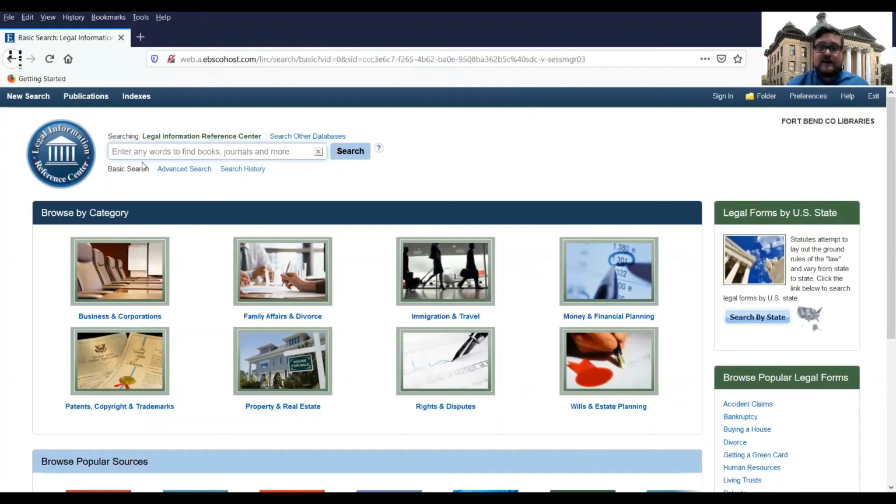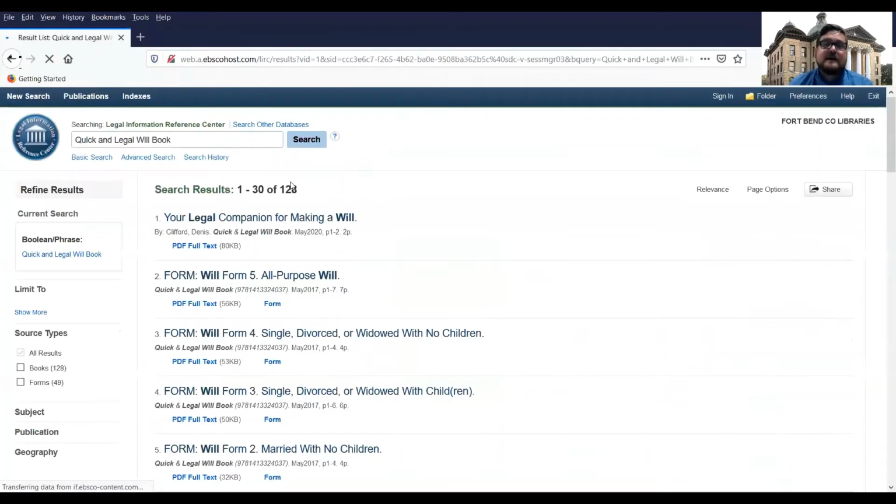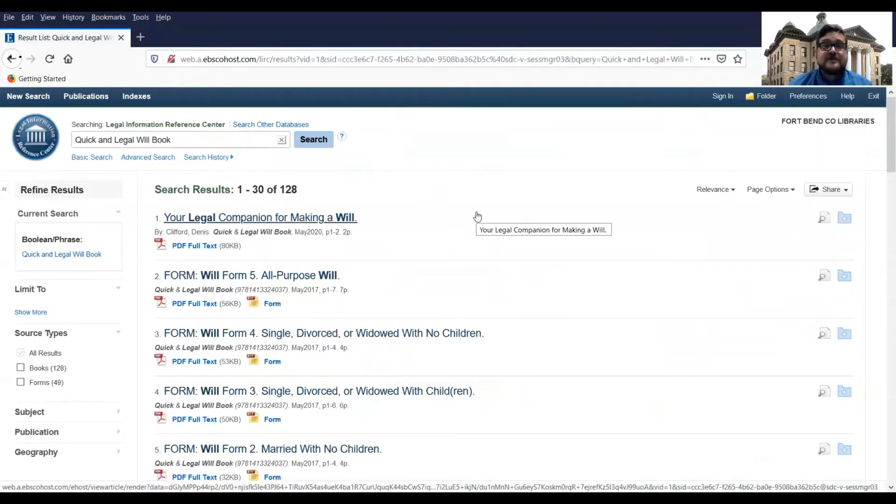Now, I'm going to show you what the search is like. Maybe you were looking up the Quicken Legal Will Book, so I'm just going to type in the title of the book. As you can see, I've got 128 results. Even though I typed in the title, the database has pretty much separated all the results by chapter or by form.